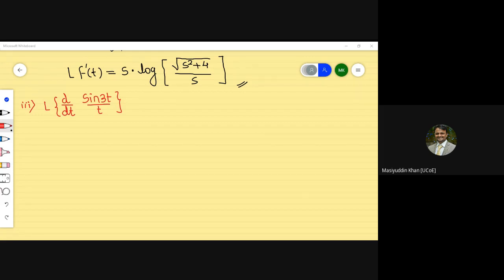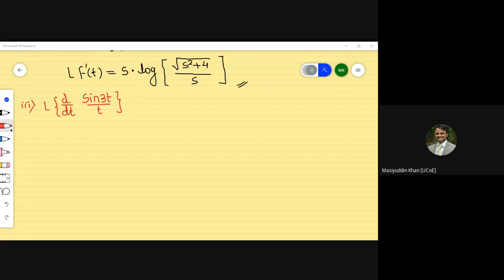What will be f of 0? F of 0 will be 3. Okay, that's fine, so f of 0 is equal to 3. So that part becomes minus 3, because it is minus f of 0 plus s. So at the end you will get the proper result. So minus 3, and you will get something like pi by 2 minus something.